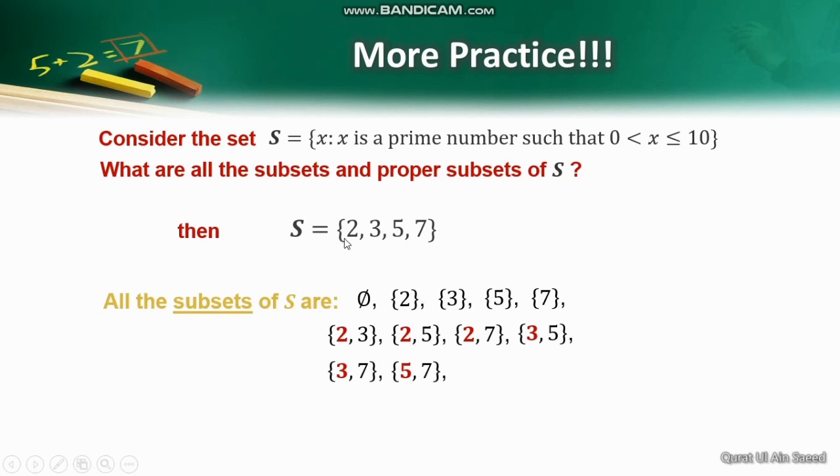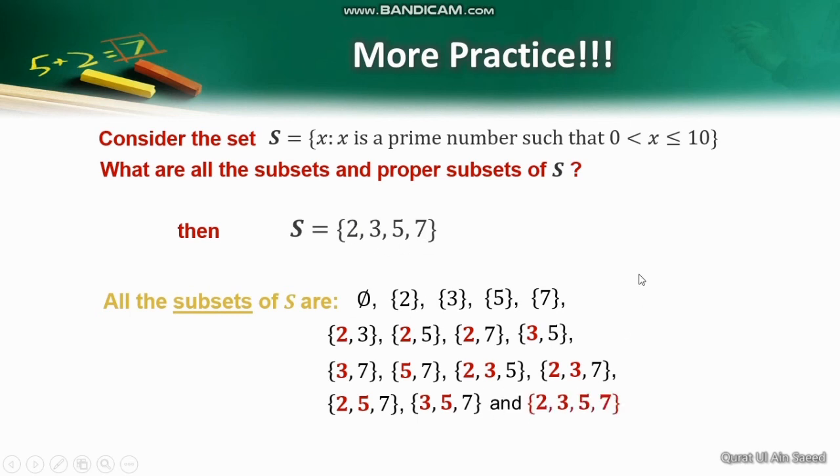Now for writing the subsets containing three elements, first we'll take 2, 3, 5, then 2, 3, 7. Then drop this 3 and write 2, 5, 7. And the last one will be 3, 5, 7. And in the end, adding the set itself to the list.